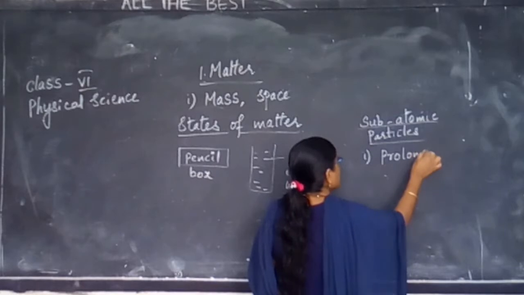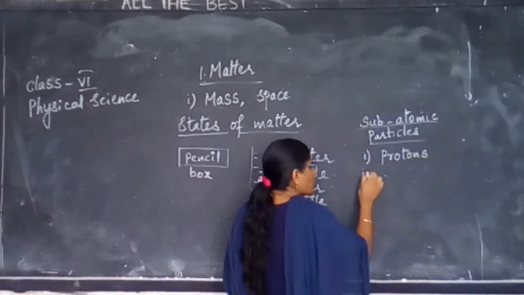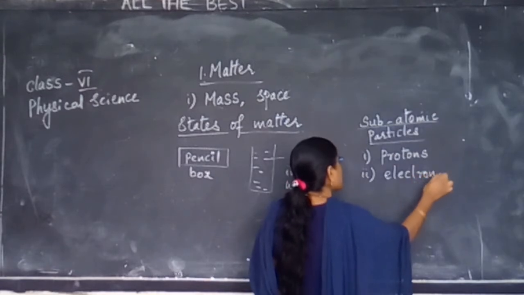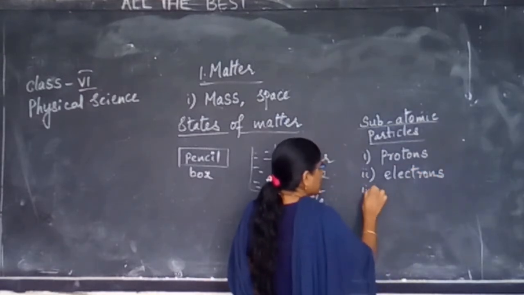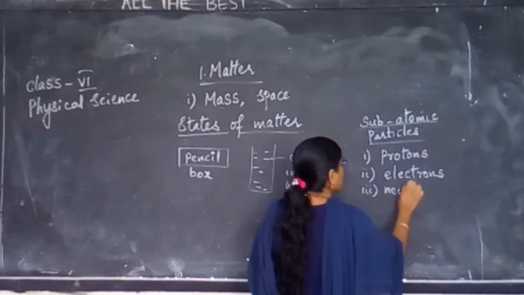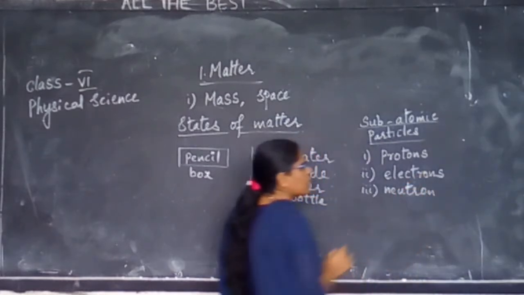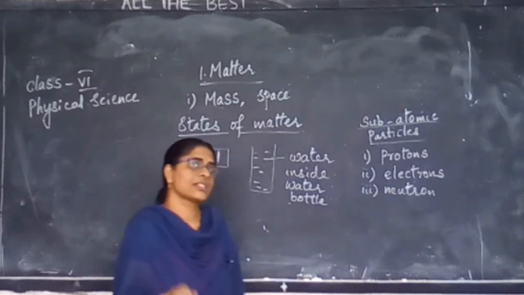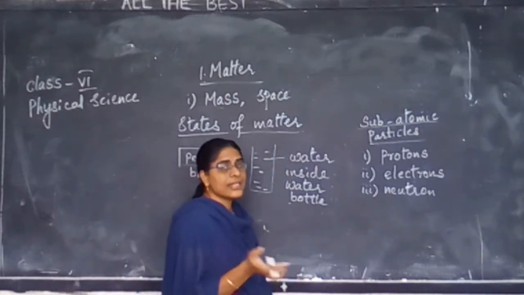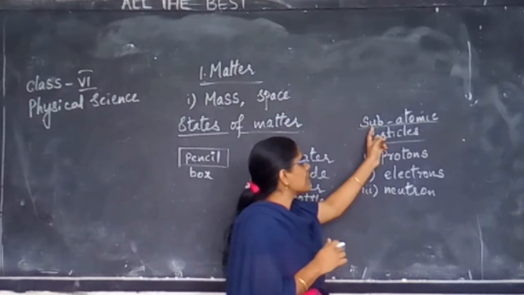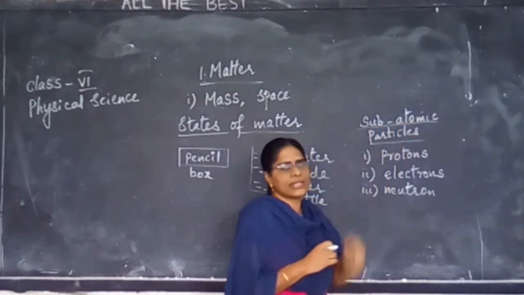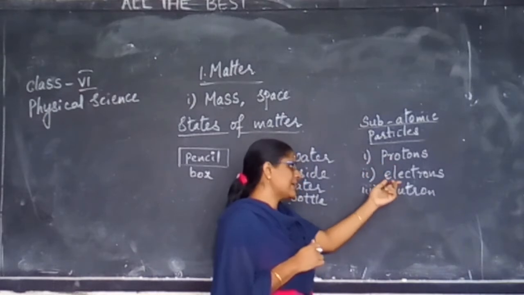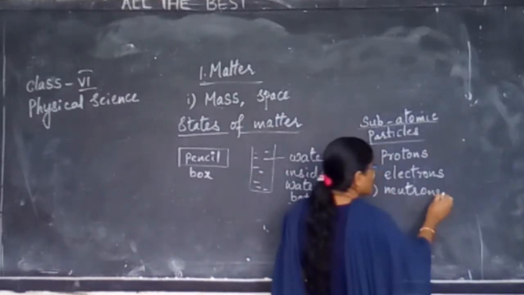protons. Subatomic particles are protons, electrons, and the third one is a neutron. Okay? Inside the atom, what are they? There are some other particles inside. Hence, we are calling them subatomic particles. These particles are protons, electrons, neutrons.